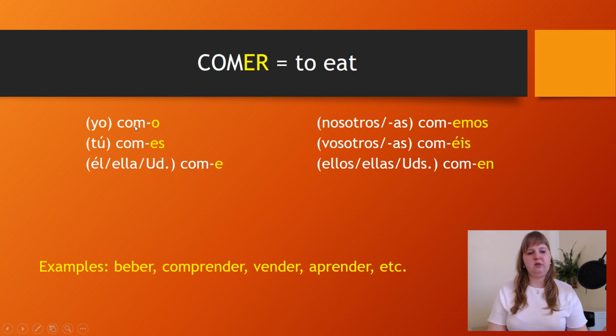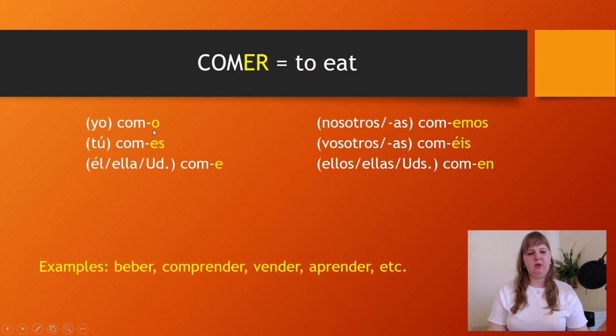The first person singular has the ending o. The second person singular has the ending s. The third person singular has the ending e. The first person plural has the ending emos. The second person plural has the ending éis. And the third person plural has the ending n.